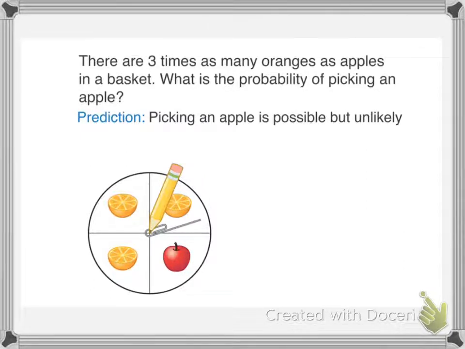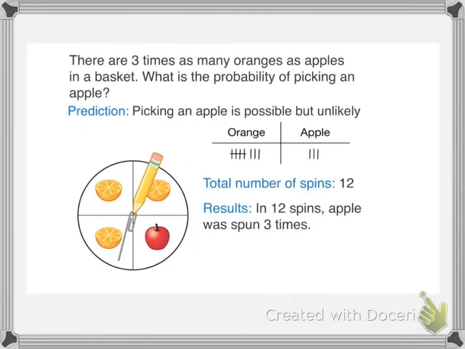If we spin this spinner about 12 times, that will give us a reasonable amount of data to record, and we can use a tally chart to record our results as we spin our spinner. So after spinning the spinner, these could be our possible results. We spin orange 8 times and we spin apple 3 times.